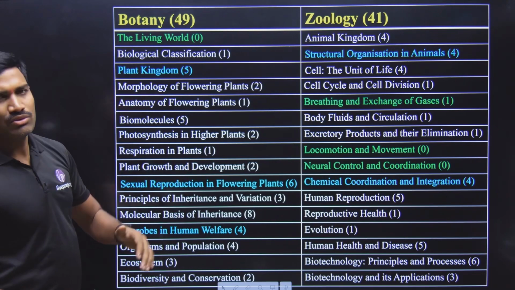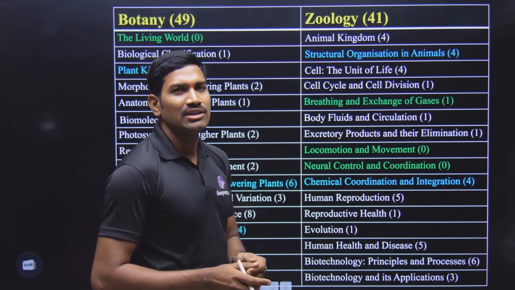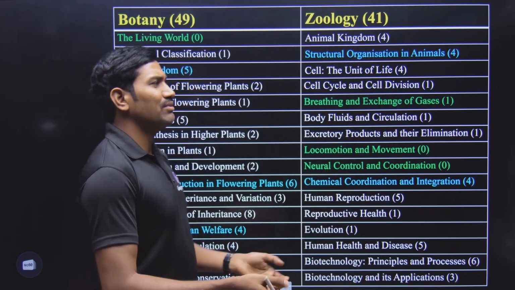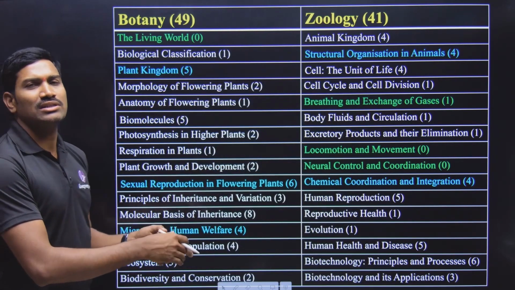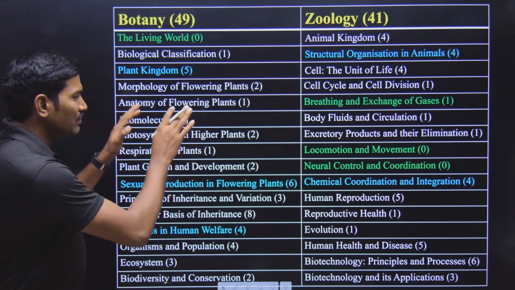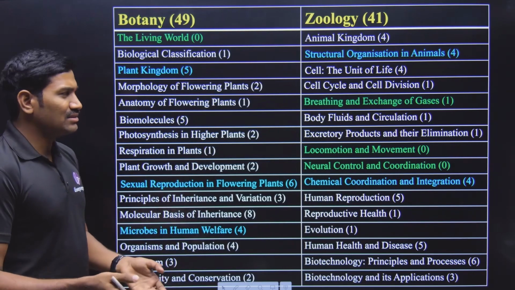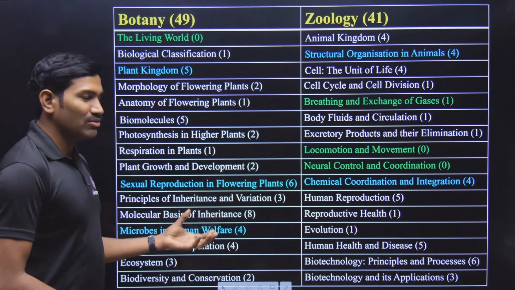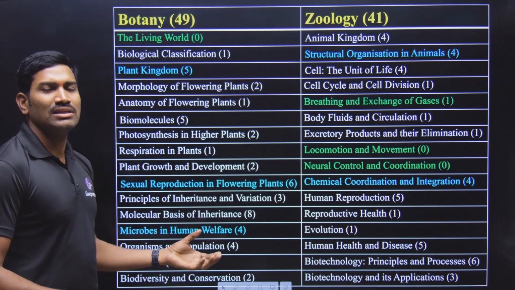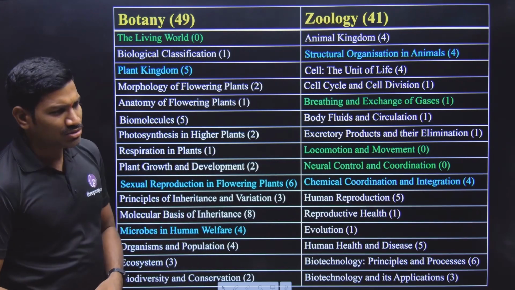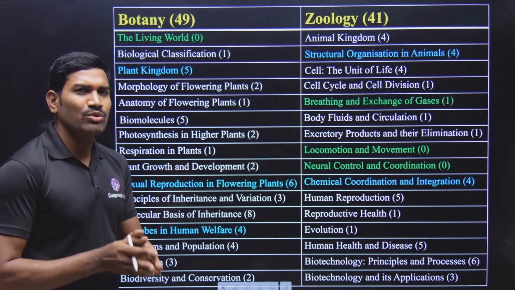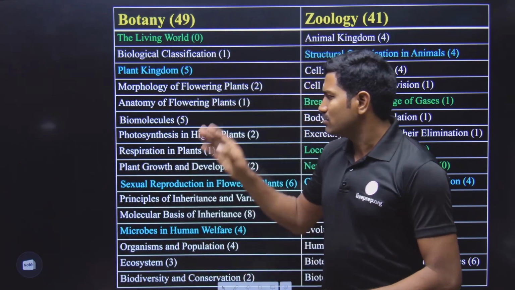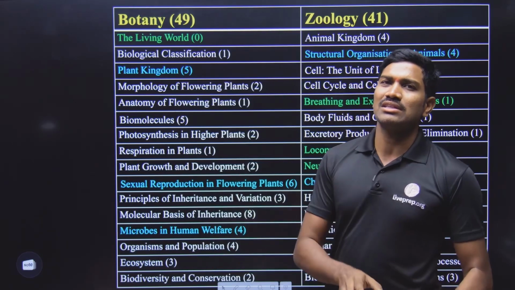Please remember, as per NCERT, there is no botany and zoology separately. For our convenience, we are classifying biology into botany and zoology. In some locations, some chapters are considered under botany, and the same chapters in some other location are considered under zoology. So some interchanges take place, and there is no exact clear-cut differentiation. You cannot say these are the only botany chapters and these are the zoology chapters.